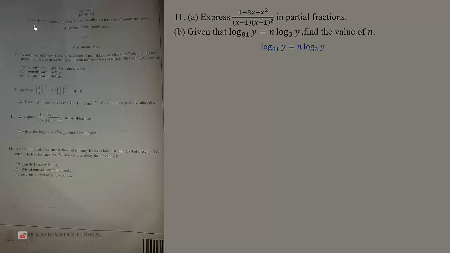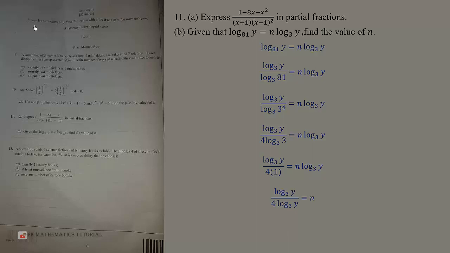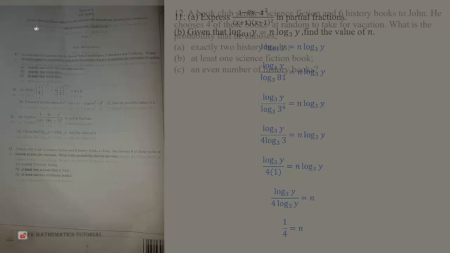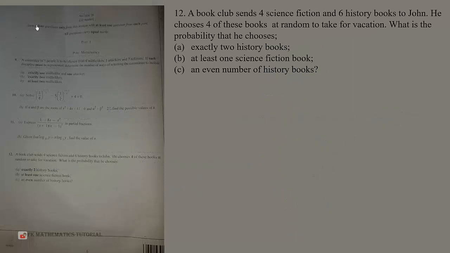So it becomes log to base 3 of y over log to base 3 of 81 equal n log to base 3 of y. Now we can simplify the log to base 3 of 81, and that will give us 4. Now we divide both sides by log to base 3 of y, and that will give us n to be 1 over 4.